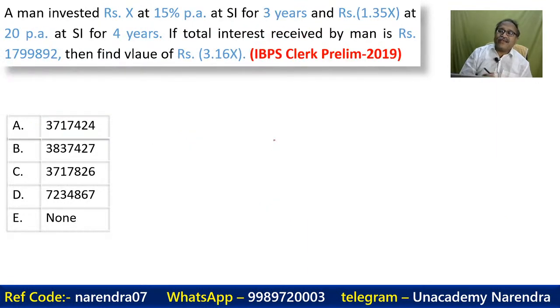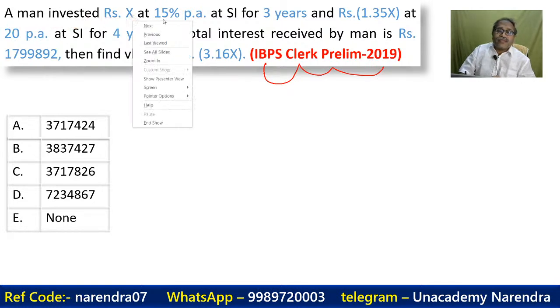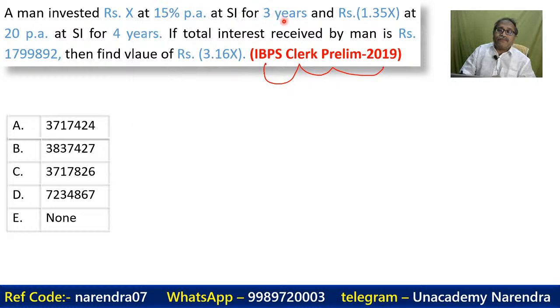Now, let's move on to the next question, which we are going to learn. I'm sure you will be learning something, my friends. Look at this one, IBPS Clerk Prelims. There are many sittings. So these are all the things. Now you can answer the question. I'm sure many of you will answer it. A man invests rupees X at 15% per annum simple interest for 3 years, and rupees 1.35x at 20% per annum for 4 years.